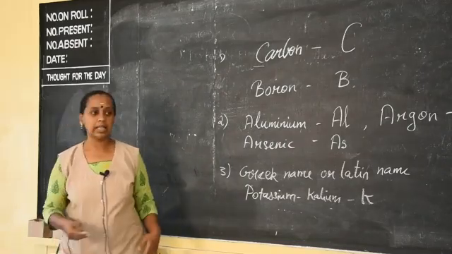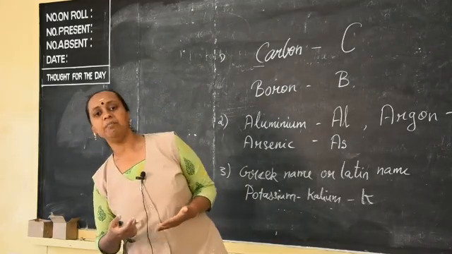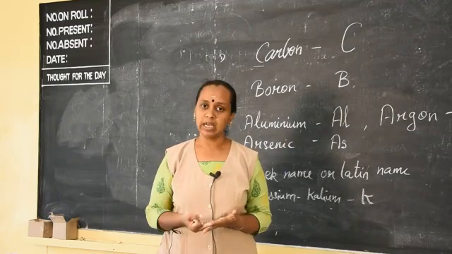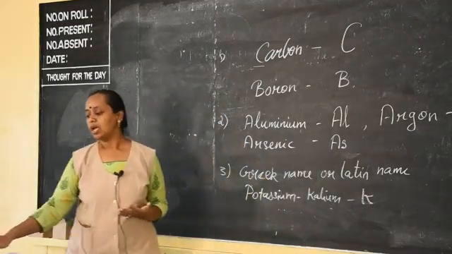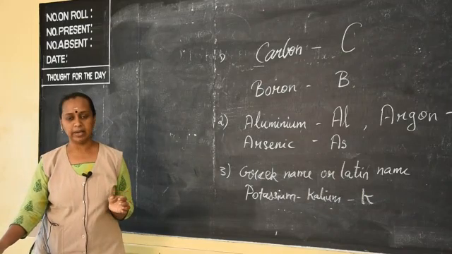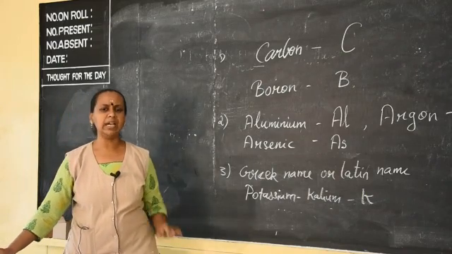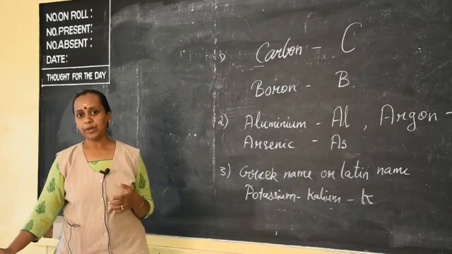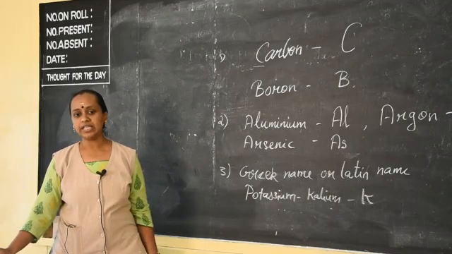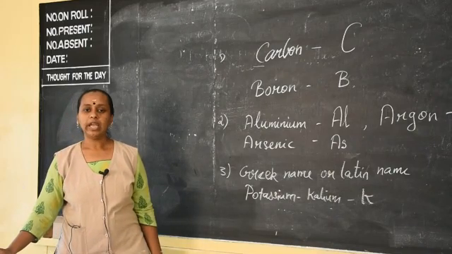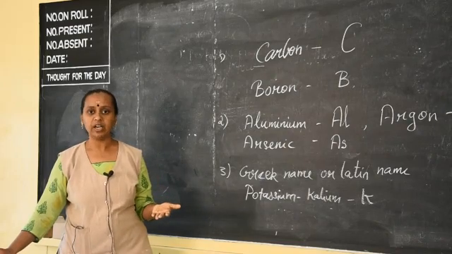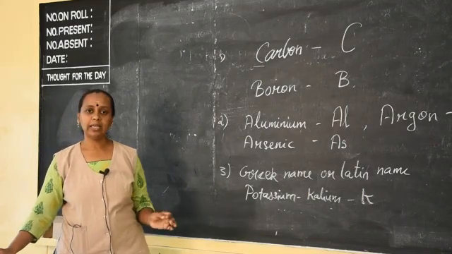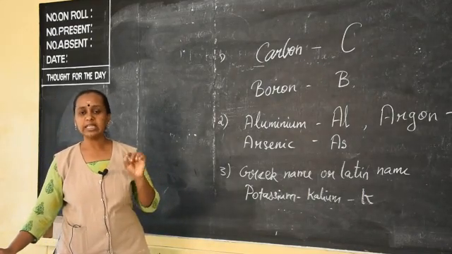The next method of writing is that some scientists have named elements after countries, planets and colors. For example, in your book, americium is given, and its symbol is Am; it is named after a country. Americium you can easily identify as America, and also europium, Eu, named after the continent Europe. Nobelium, No, is named after the scientist Alfred Nobel, whose name you have already heard. Then iodine is a violet color, and based on the violet color it is given as iodine, I.